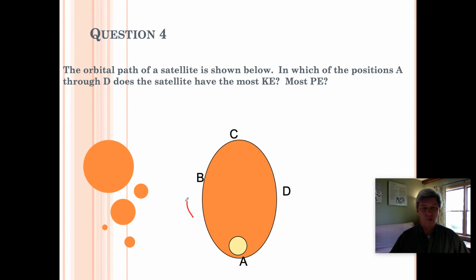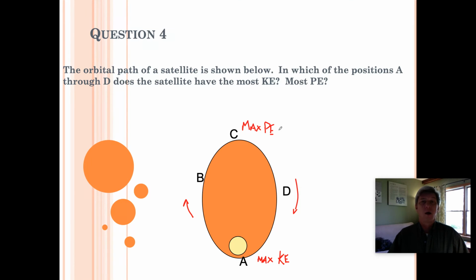As we talked about the other day, as we move further and further away from the Earth, we slow down, and as we move closer and closer to the Earth, we speed up. So maximum kinetic energy will be found at point A, whereas maximum potential energy is going to be found at the furthest point, which is, in this case, point C.